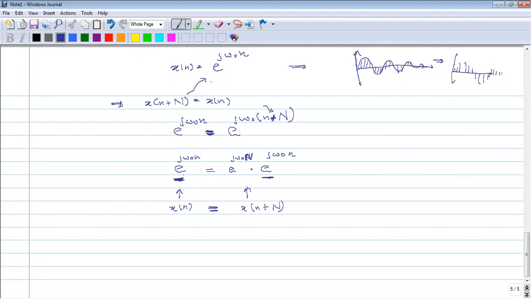So to equal this part and this part, you can see that here we have this term e to the power j omega naught, and here also e to the power j omega naught. So to be equal, these two sides in this equation, what should be the condition?